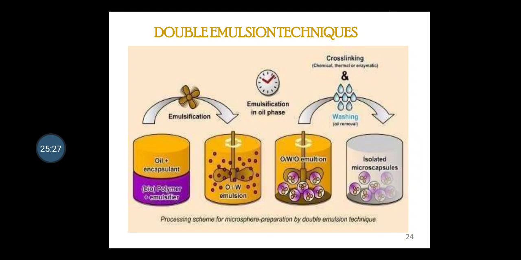This continuous phase generally consists of a polymer solution that eventually encapsulates the drug content in the dispersed aqueous phase. The primary emulsion is then subjected to homogenization or sonication before addition to the aqueous solution, resulting in the formation of a double emulsion.